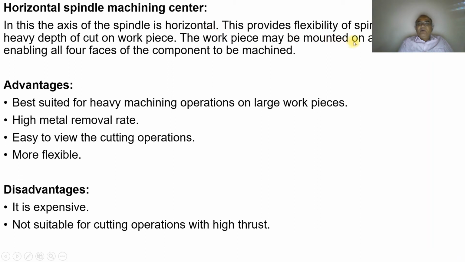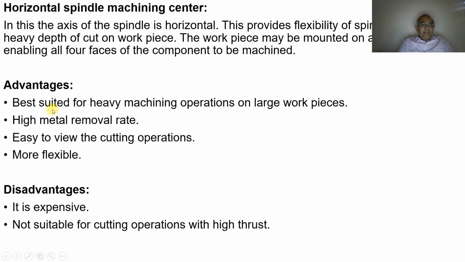The workpiece may be mounted on a rotary table, enabling all four faces of the component to be machined. The rotary table can be indexed in four directions so that we can machine all four faces of the component.